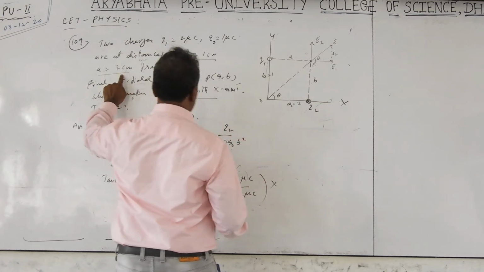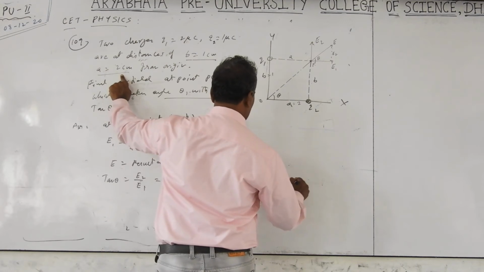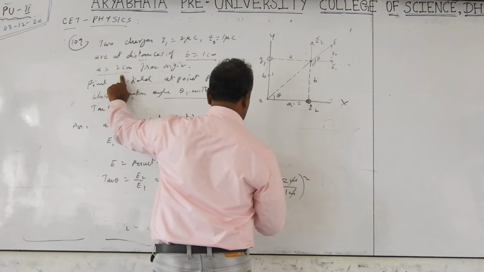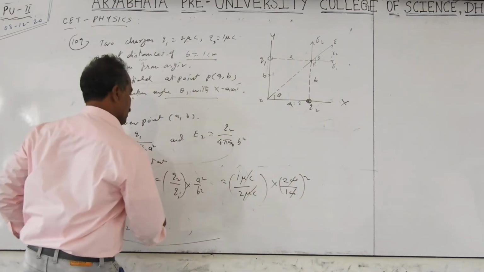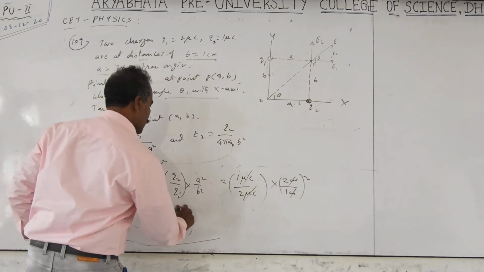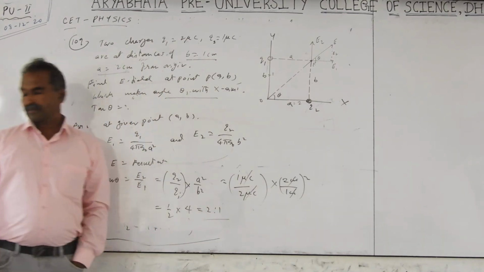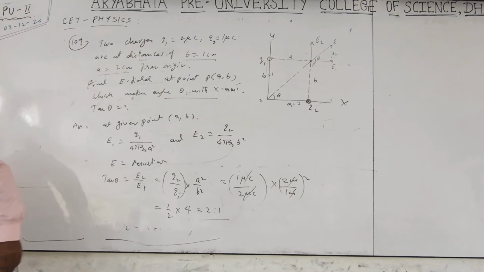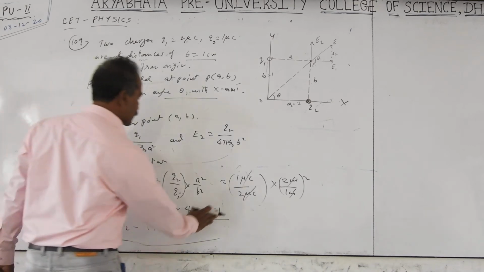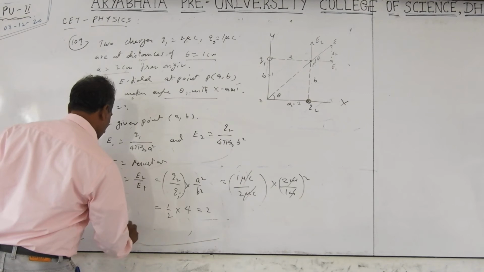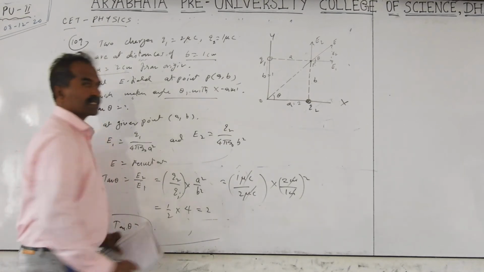A is 2 centimeters by 1 centimeter, squared, units cancel. The result is 1 by 2 into 4, which is 2 is to 1. So tan theta they asked, tan theta is equal to 2. That is the answer.